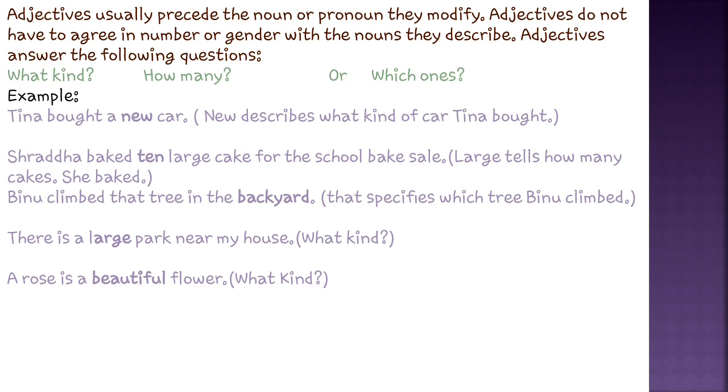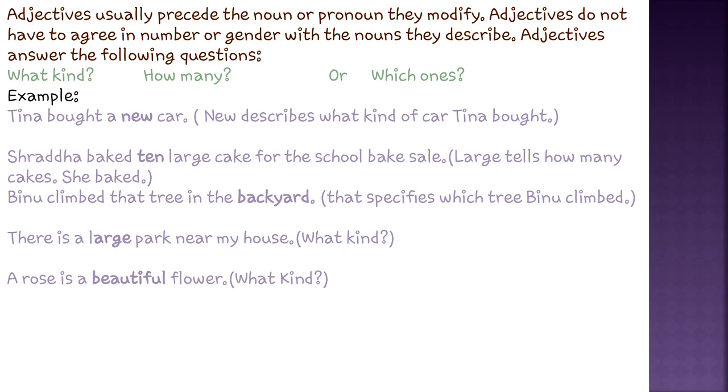Dear students, adjectives usually precede the noun or pronoun they modify. They will always come just before the noun, so you can easily identify which word is the adjective. Adjectives do not have to agree in number or gender with the noun they describe. Adjectives answer questions in this way: they will answer the question of what kind, how many, or which ones.